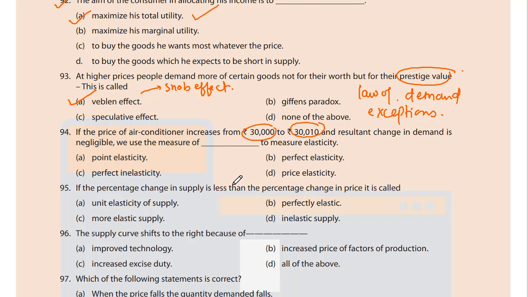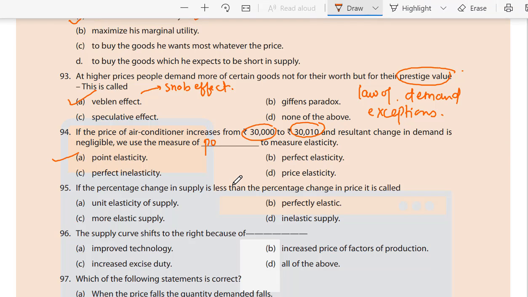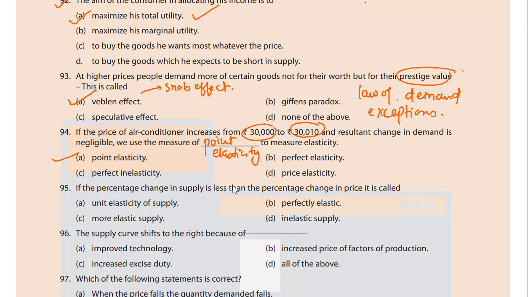The change is very minor, so perfect elasticity won't be a proper example, perfect inelasticity will not work, and even price elasticity as a whole will not work. So point elasticity. We can calculate the elasticity of demand at that particular point. It is possible.